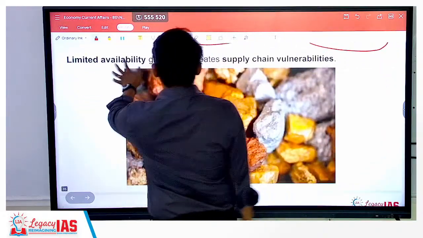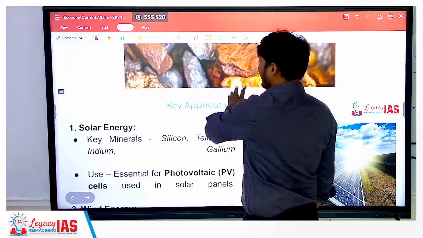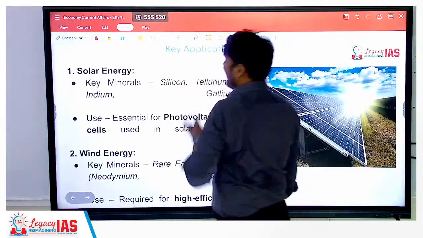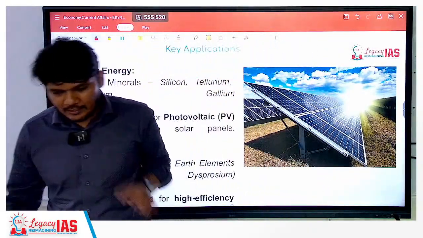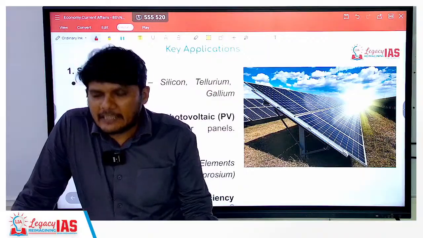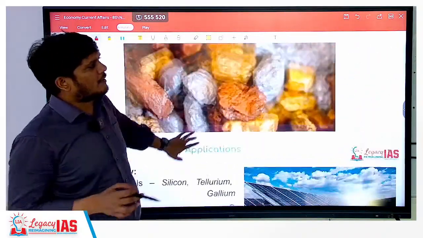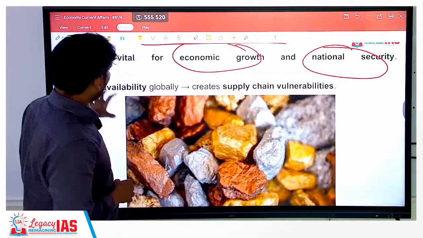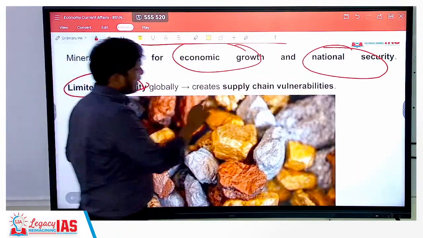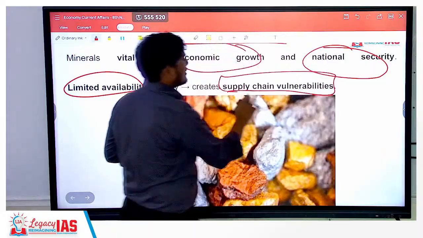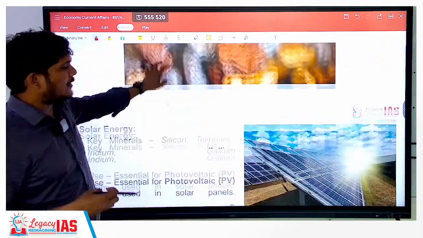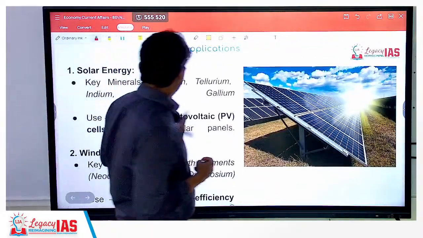They have limited availability globally, because of which it becomes key to ensure that the supply chain is properly managed. Limited availability creates a supply chain vulnerability, so we have to ensure that it does not become a hindrance for us.